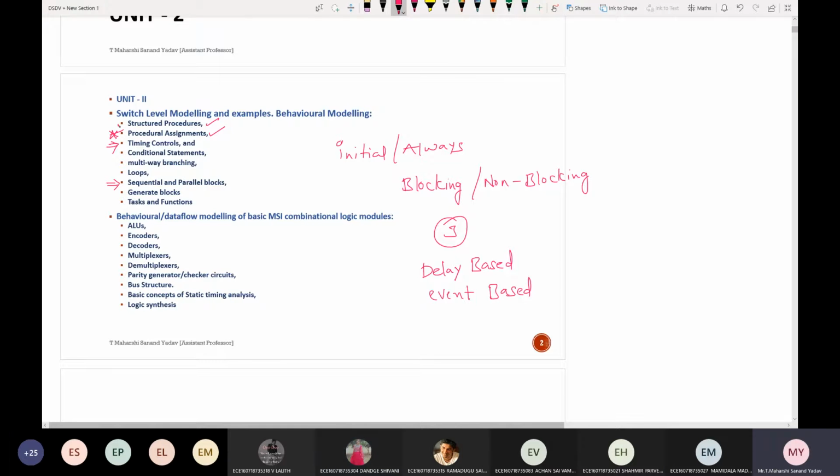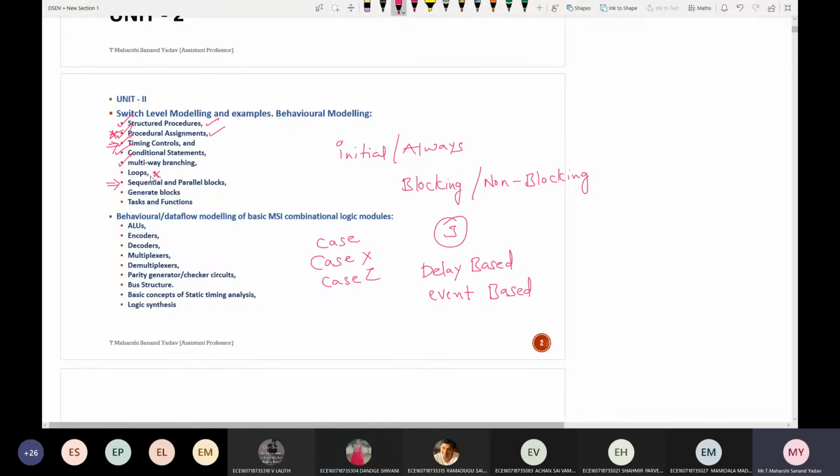So you remember structural, procedural, timing. And what about conditional statements? If else, else if. Okay. What about multi-way branching? Case, casex, and casez. Correct.